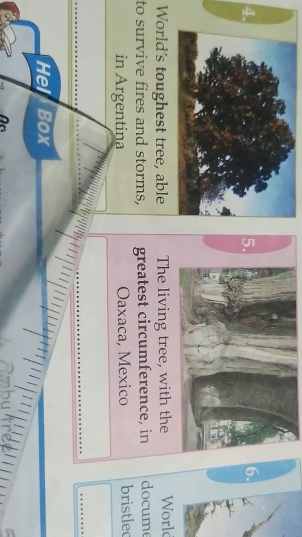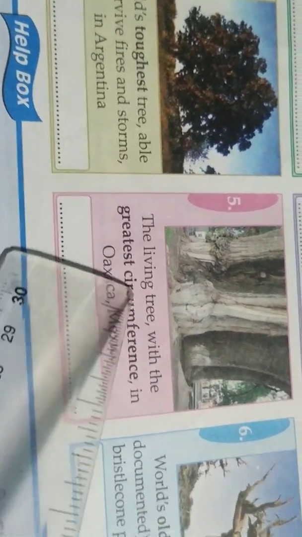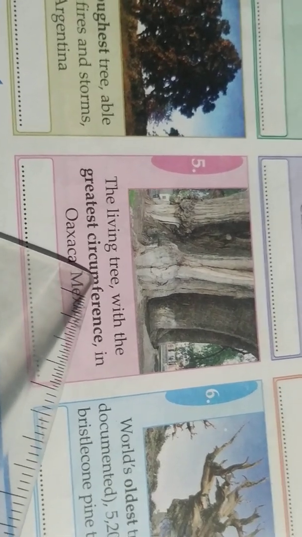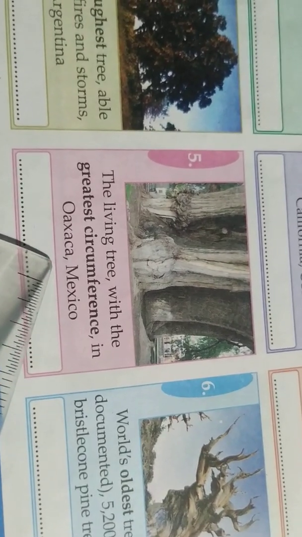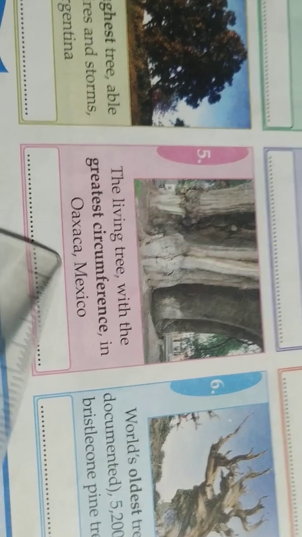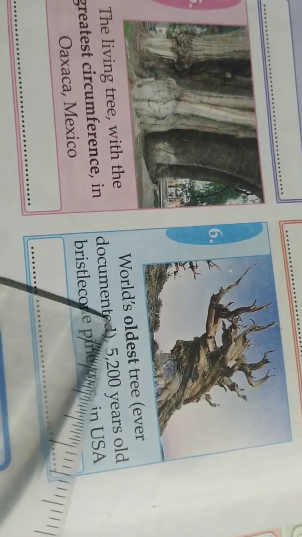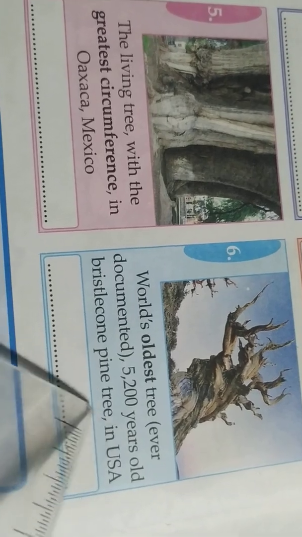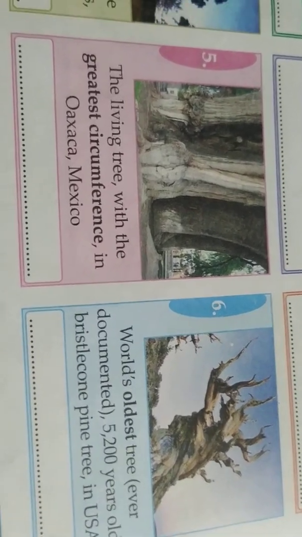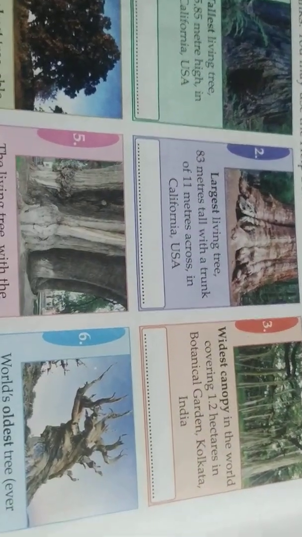Then next one is the Ombu tree, you can find it in Argentina, this is the toughest tree. And this one you can find at Oaxaca, Mexico. The name of this tree is El Arbol del Tul, found in Mexico. Then the world's oldest tree, and the name of this tree is Prometheus, and you can find it in USA. Okay, then we have seen all these amazing trees, remember them.